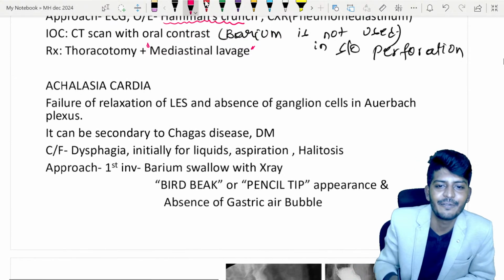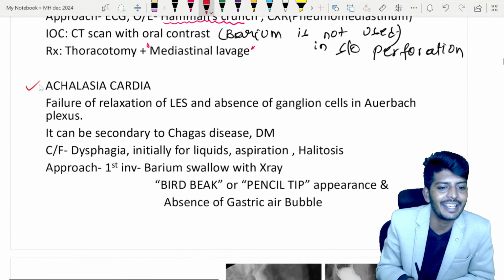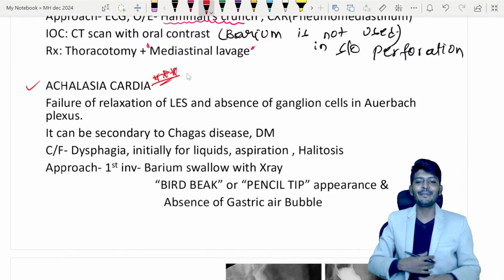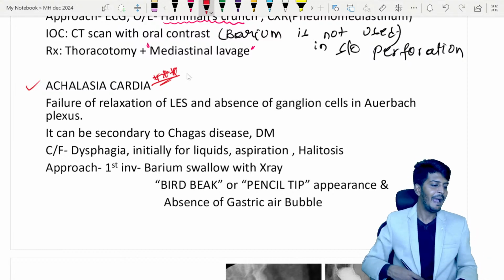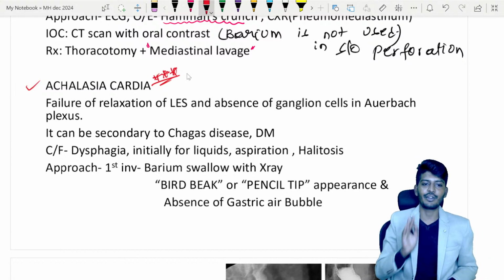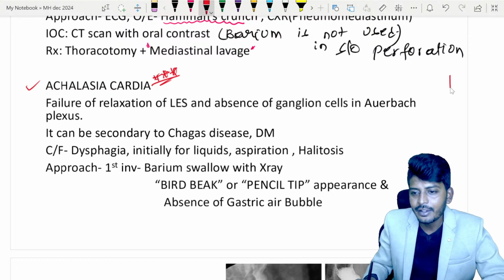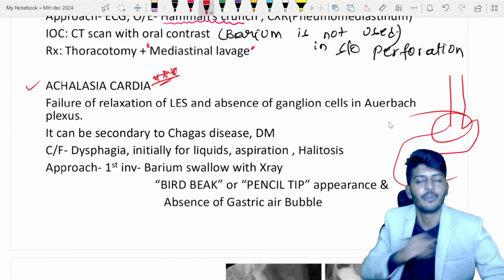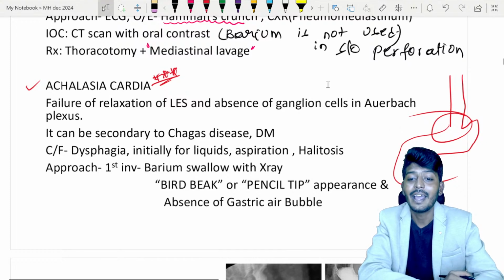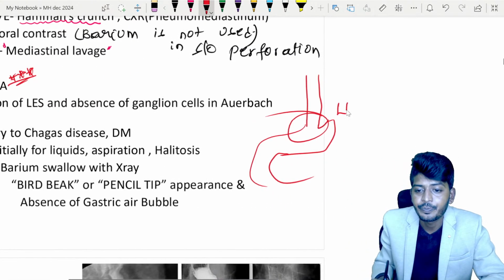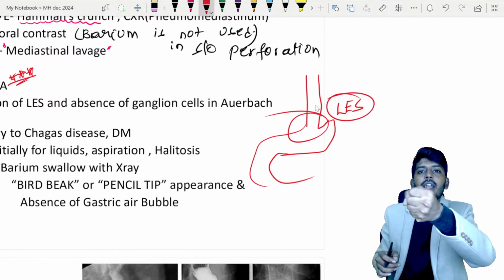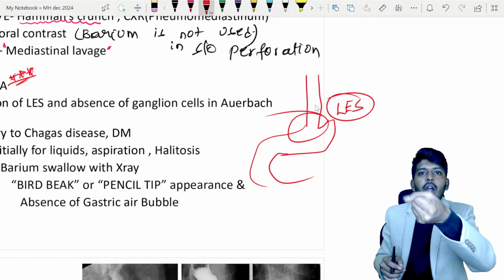Again, Achalasia cardia is a favorite question for every student, and every examiner also. Why? Because of one important appearance we find, the bird beak appearance. Because of that bird beak appearance, many students know this topic. So what happens here, my dear students, is there is an esophagus followed by the stomach. In the lower esophagus, we have the lower esophageal sphincter. This sphincter will contract, relax, contract, relax.